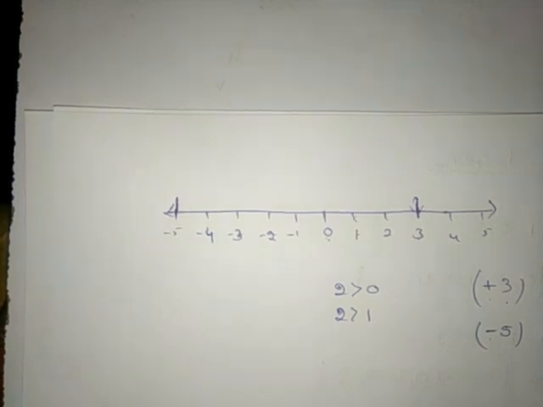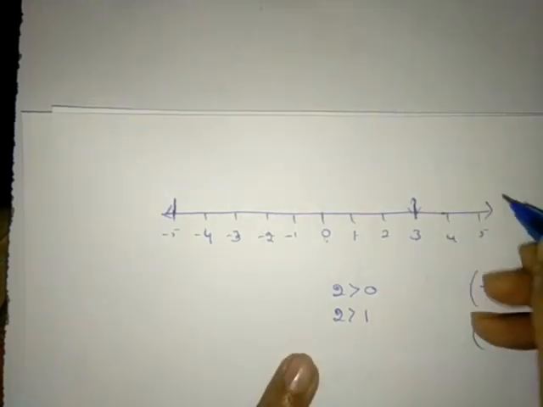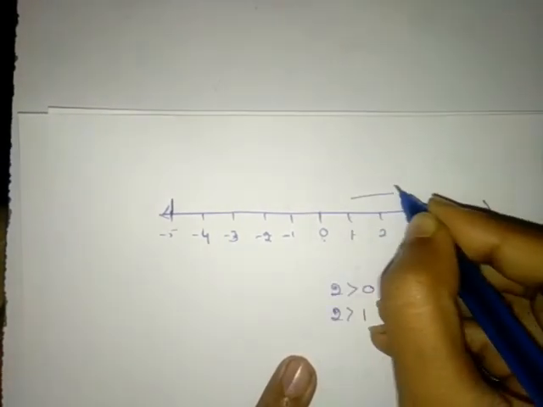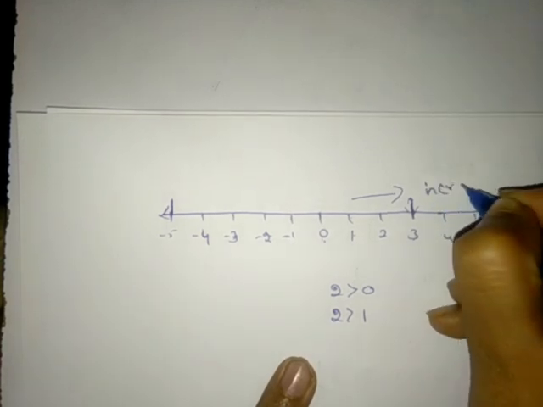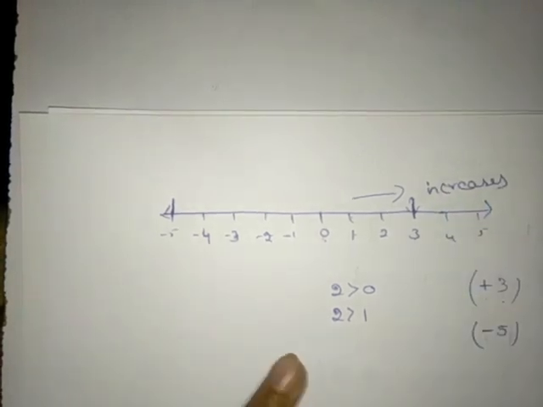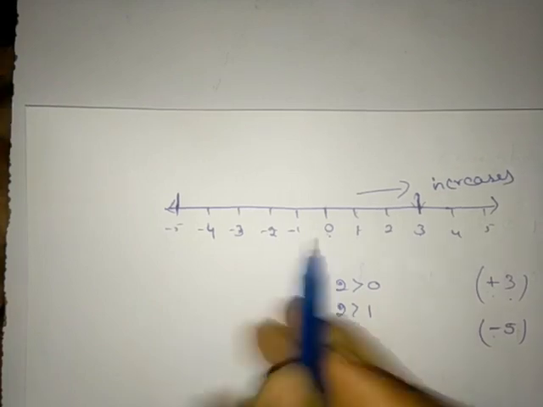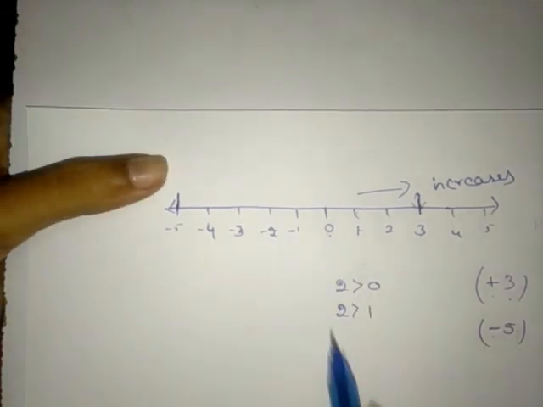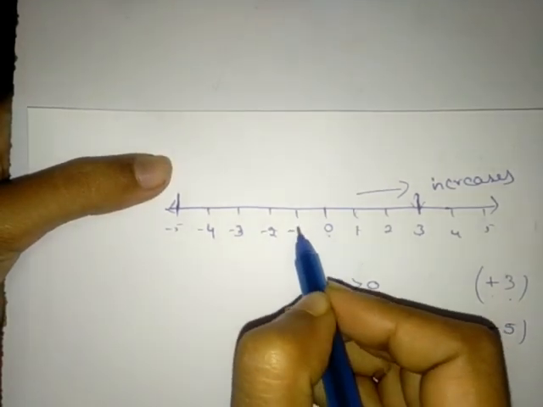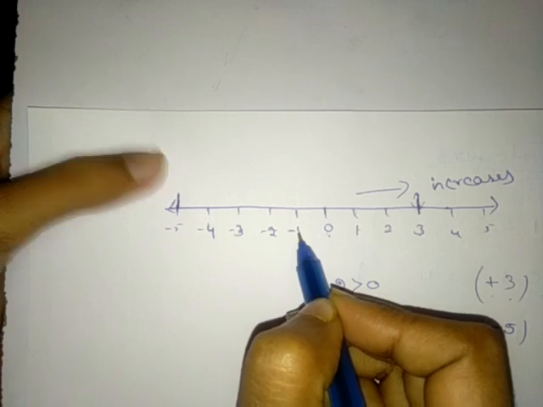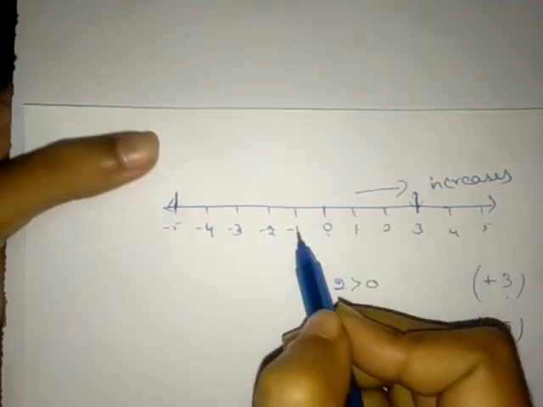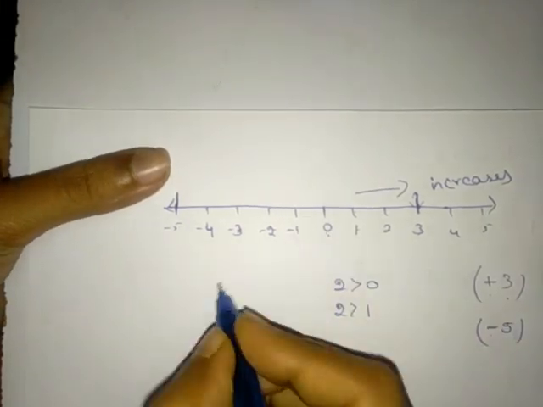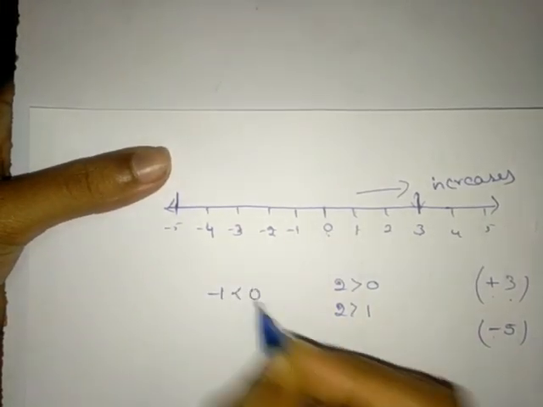The numbers will increase. So I will write here, when we move right side from the 0, the number will increase. Right? And when we move left side from the 0, we can see here it is -1. As I told, the negative numbers will be smaller than the 0. So -1 will be smaller than 0.